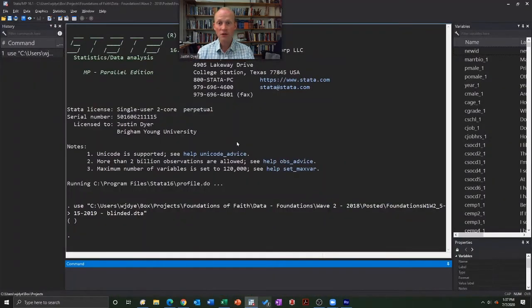So we go here to our Stata. Mine is dark. If yours isn't dark, that's okay. But mine's dark because if I look at the white all day long, it's kind of hard on the eyes.